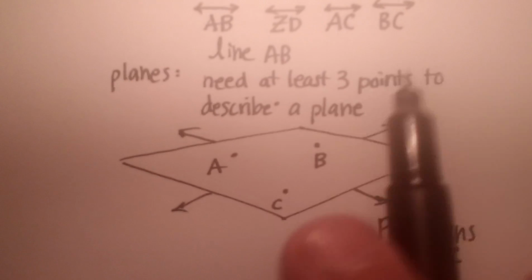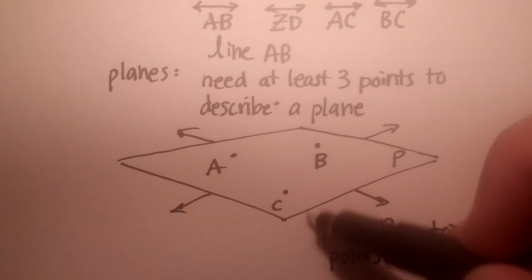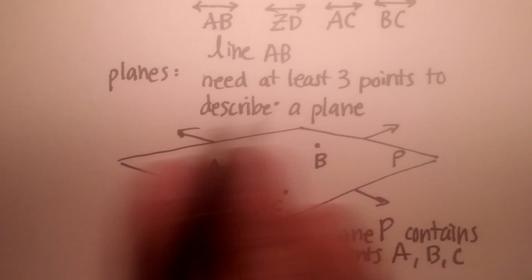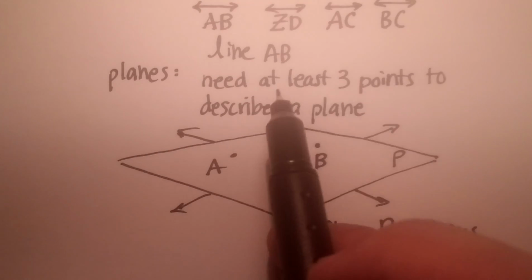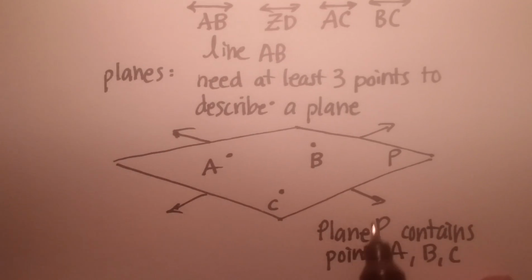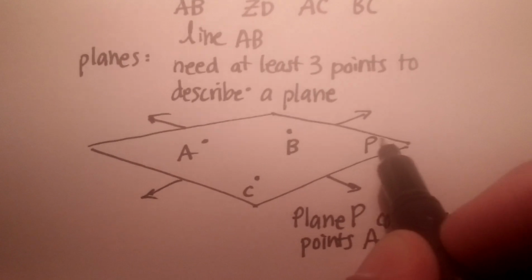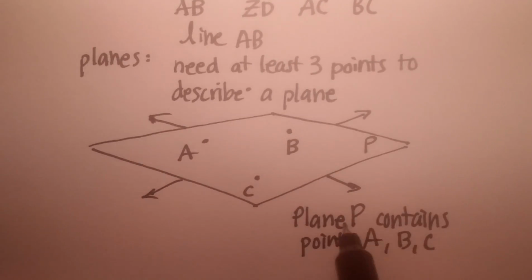And planes are the exact same thing too. It doesn't have any thickness, right? But it does have infinite lengths. And you need at least 3 points to describe a plane. And you can just go ahead and label the whole plane, just put it up here in the corner, and then just say plane P, and then describe it any way you need to, all right?